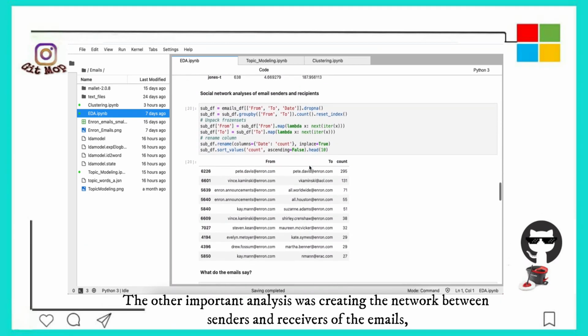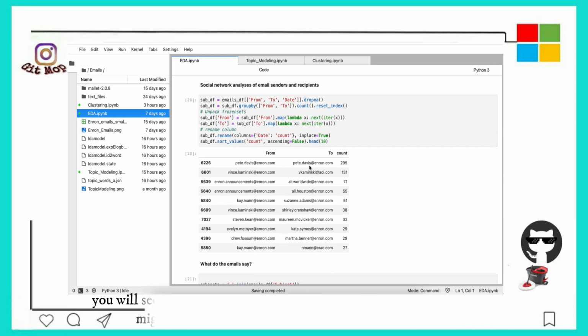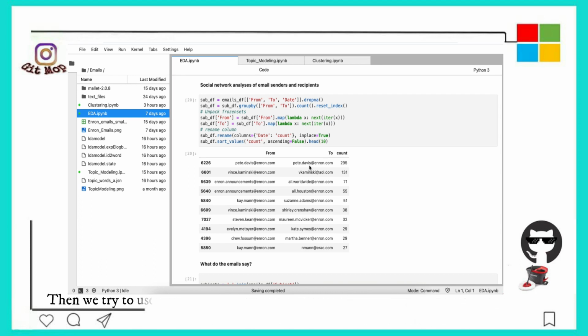The other important analysis was creating the network between senders and receivers of the emails. You will see that Peter Davis has sent 295 emails to the same person, which might be interesting to investigate to see why this was happening.